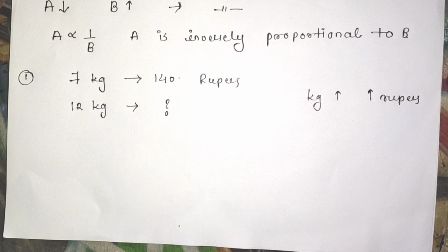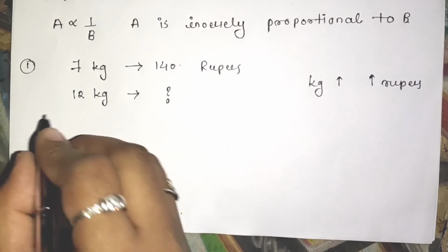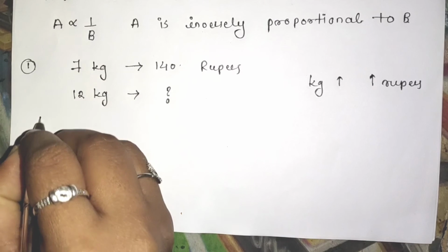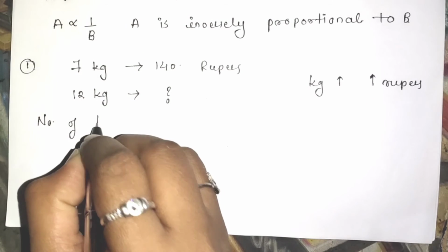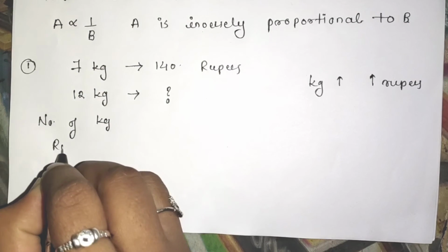Now how to solve this example? Let us make one table. Number of kg and the rupees.